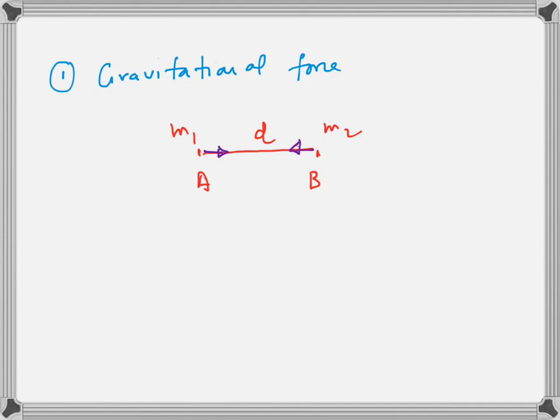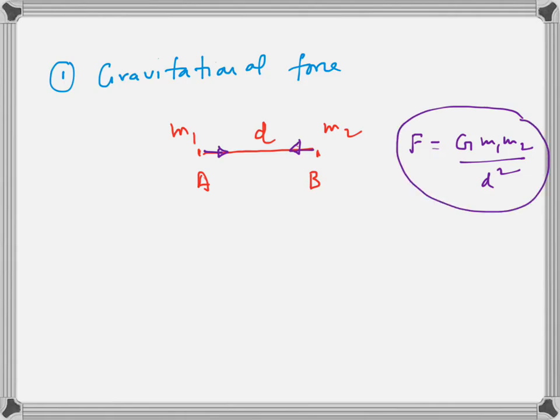You see, it is interaction between two bodies. This force, any force is interaction between two bodies. There must be two bodies. Now in fact we will study later that this force of attraction, the force with which m1 pulls m2 or m2 pulls m1, is given by F equal to G m1 m2 by d square. The force depends on the product of both the masses. It is inversely proportional to the square of the distance between them, which means if distance increases, force decreases very quickly.